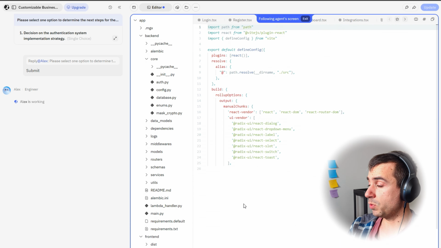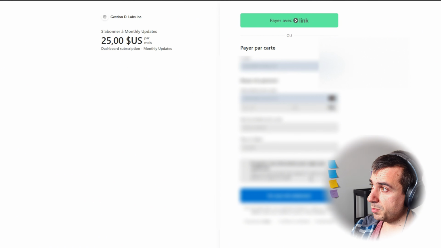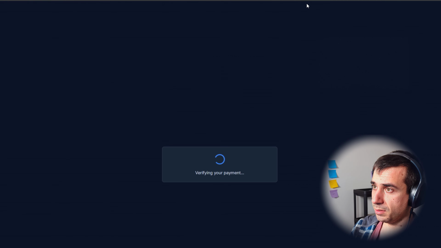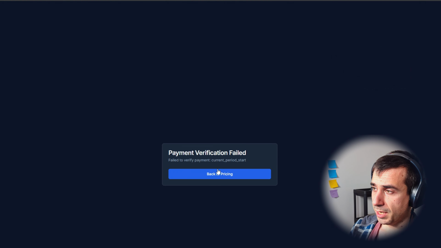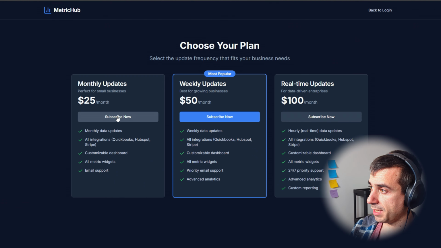Let's try Stripe during this time. Let's see if we can get all the way to Stripe. It says subscribe now. That actually looks like it's working. So this part is working. So you can connect with Stripe, which I guess was one of the integrations they said was working, right? I don't remember, but this appears to be working. Let's see if it actually goes through. I don't know if I should do that, but I can always just refund it after.